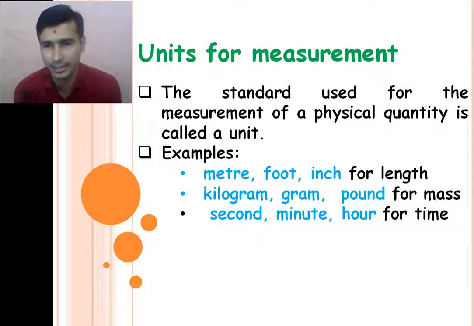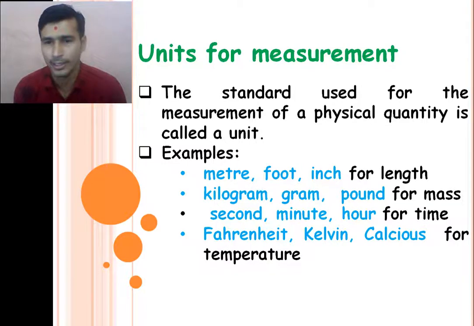For example, time. So time we can represent in second, minute, hour. In 24 hours, it is equal to 1 day. So day is also a unit of the time. 7 days is a week. So week is also a unit of time, right? 4 weeks is equal to a month. Then year. So these are the different types of the units of the time, right? Fahrenheit, Kelvin, Celsius are the units of the temperature.